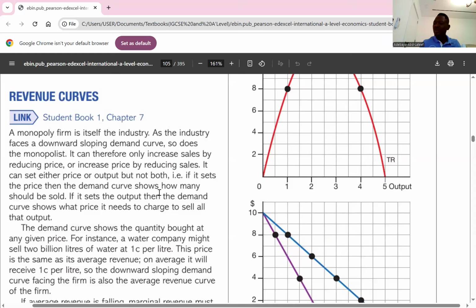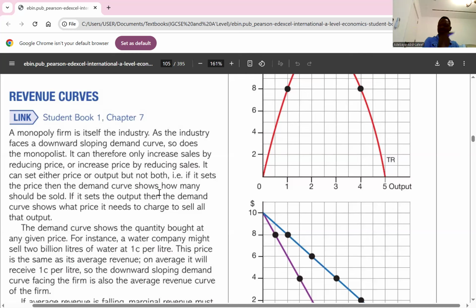Clear? The demand curve shows the quantity bought at any given price. This price is the same as the average revenue, so demand is the same as AR. We talked about that earlier. So if the average revenue is falling, marginal revenue must be falling too. This is because for a firm to increase its sales by an extra unit, it has to reduce its price, as it is impossible to also charge a higher price to other customers. If a customer is buying a product from you and wants to buy an extra unit, they will only buy it because you have reduced the price. The next customer who wants to buy an extra unit, you have to reduce the price too.